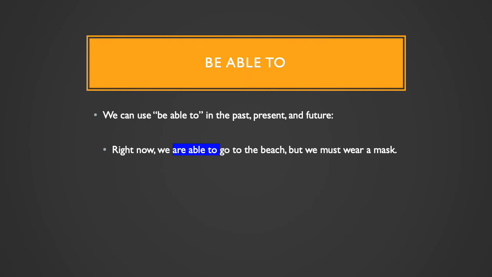Another example. Right now, we are able to go to the beach, but we must wear a mask. Same meaning. Right now, we can go to the beach, but we must wear a mask. This is the present, right? Are. That's the present form of be. What about the future?